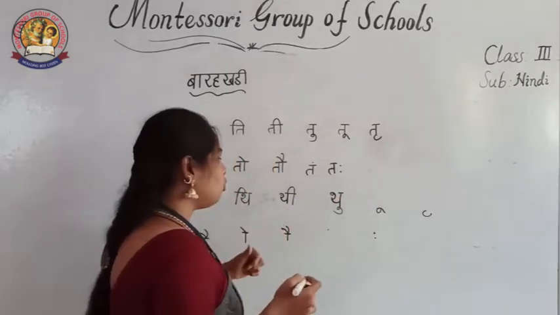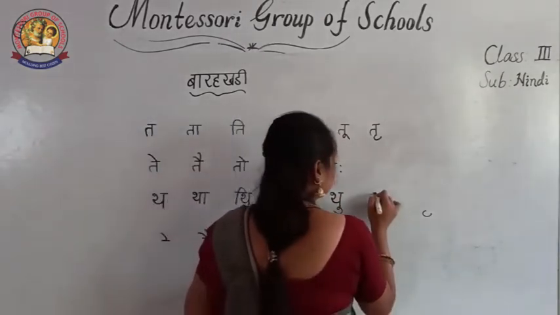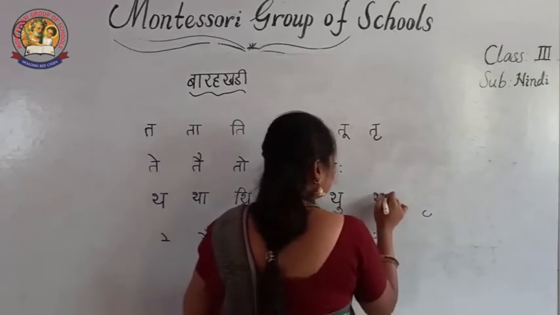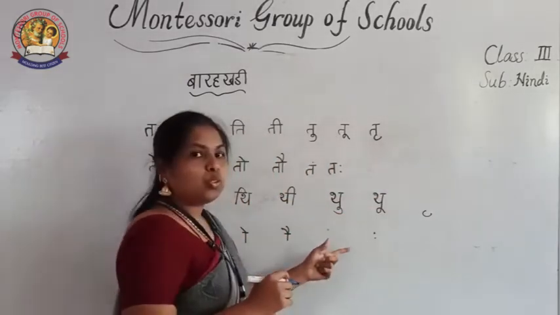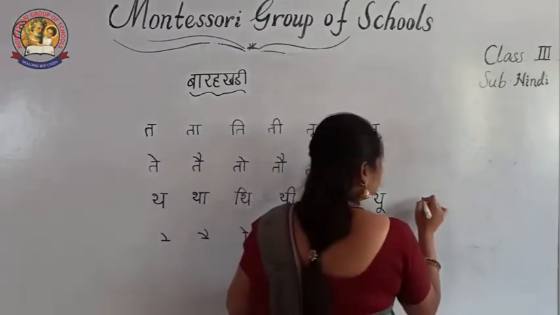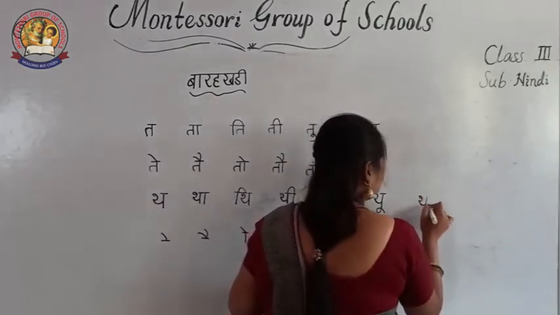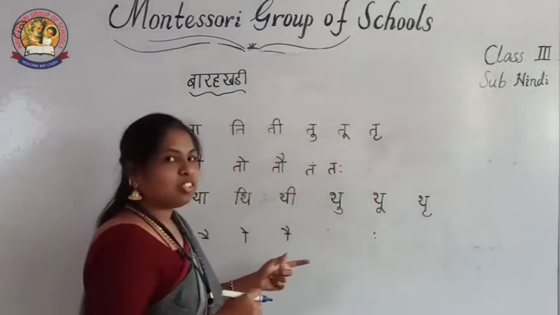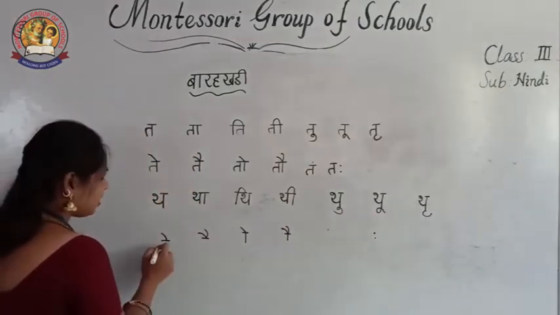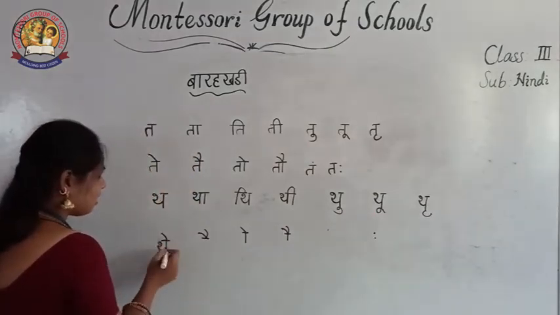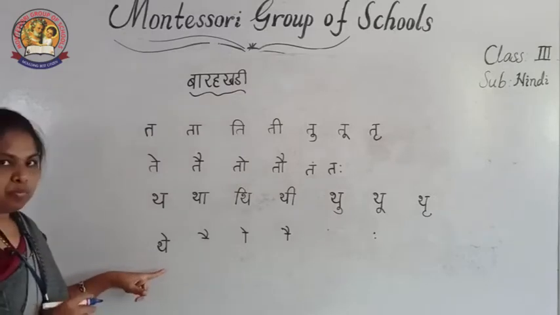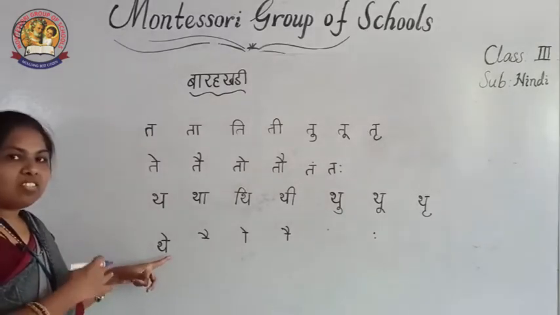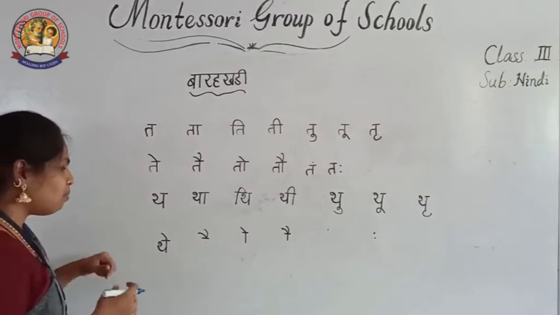Okay? Tha u की मात्रा thu. Then next, tha ru की मात्रा thru. Then next, tha a की मात्रा. See? Tha and a. What is the sound? What is the symbol? Compulsory.